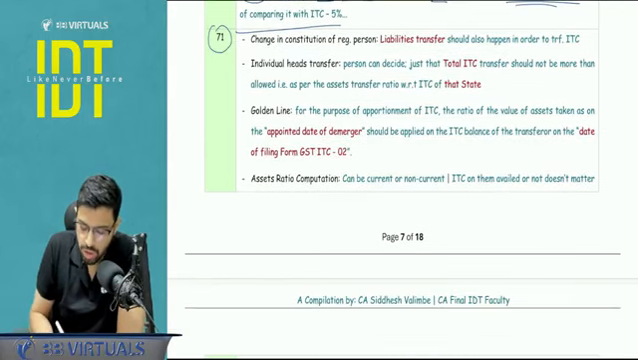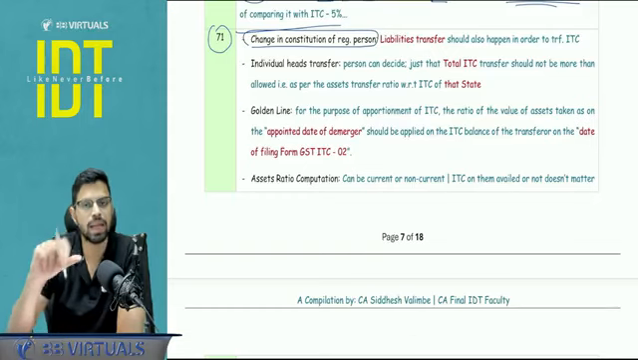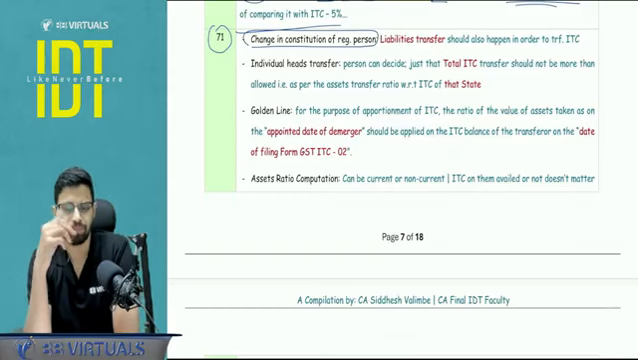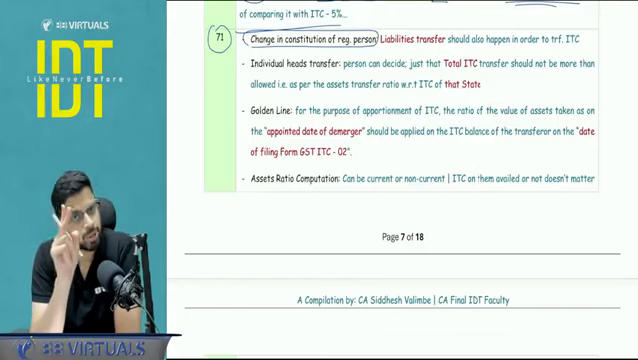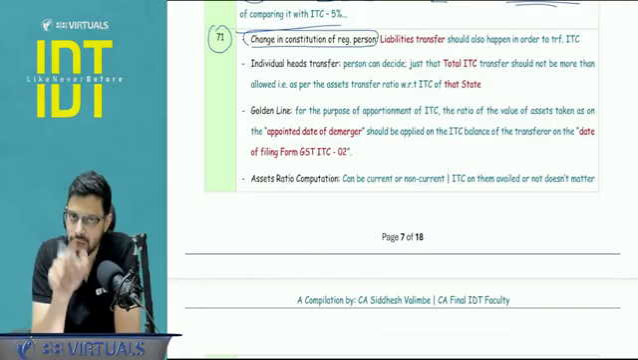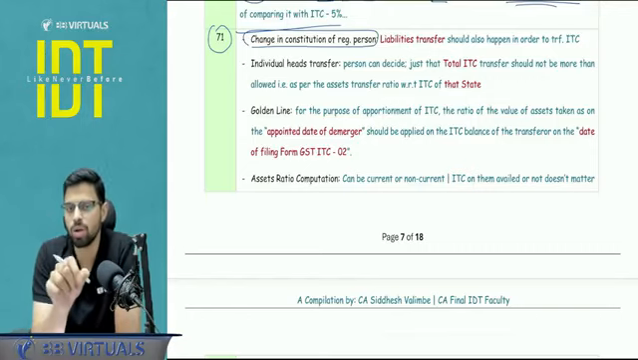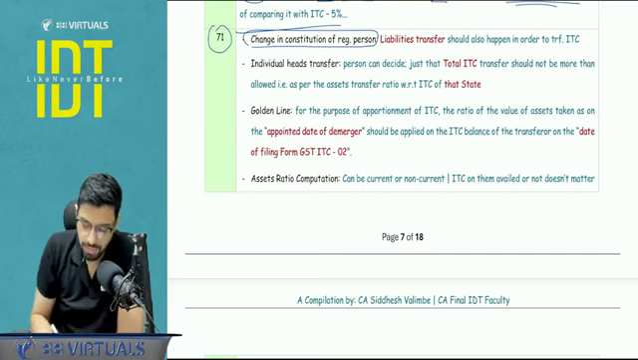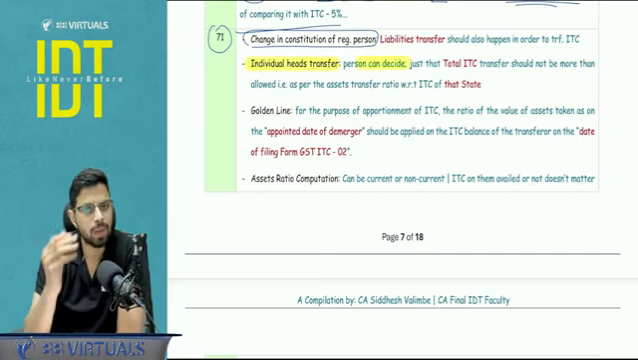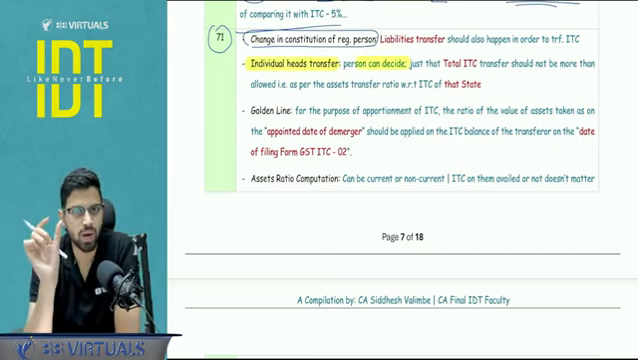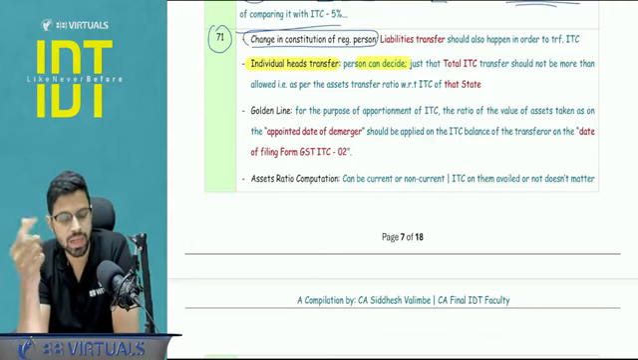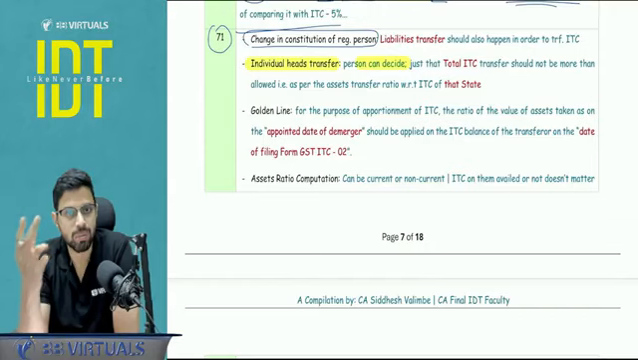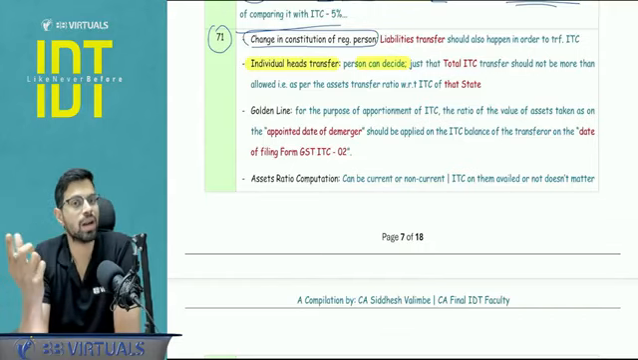Then we talk about the change in constitution of registered person, where basically the ITC is transferred to the new entity. Certain points to be noted here. Firstly, liabilities transfer should also happen. This is one of the essential conditions and the chartered accountant or the cost accountant has to certify this. Second, individual heads transfer, the person can decide. So basically, let's say my total ITC balance is 10 lakh and assets ratio transfer is, let's say, 40%. So 4 lakh rupees can be transferred.